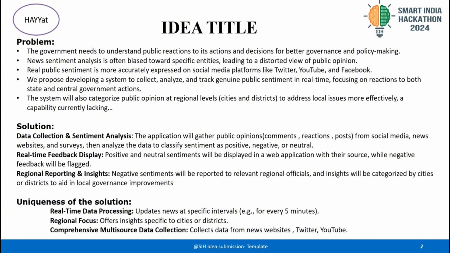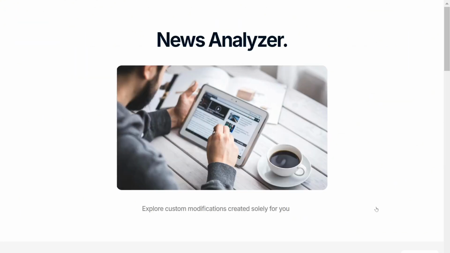This will help us understand how people in different parts of the country are reacting to their central, local and regional governments. By doing this, the government can make more informed decisions based on the actual reactions and needs of the people. So this is our prototype for the problem statement we have chosen.